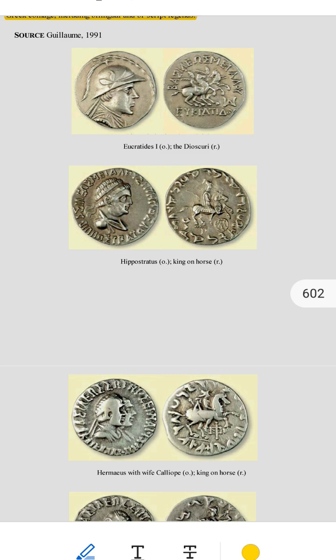What are monograms? A monogram is a kind of symbol. Example, a combination of letters like AB or delta, a Greek letter stamped on a coin. Historians think these might be: 1. Mint marks, marks that show where the coin was made. Example, a factory today might stamp "Made in India" or "Made in USA" on its products. Similarly, ancient coins may have had symbols showing which city or mint produced them. 2. Moneyers' marks, a mark left by the person responsible for making the coin.